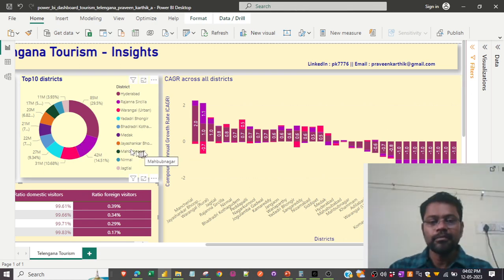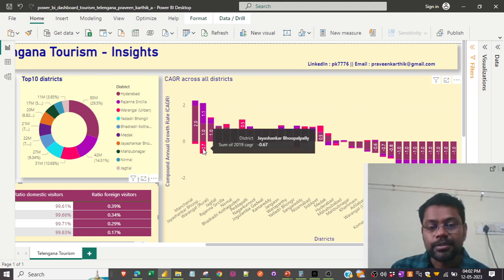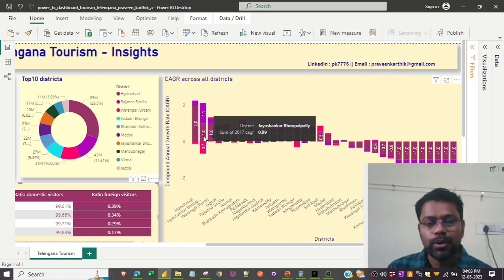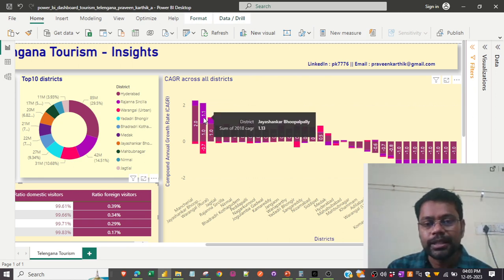If you see in this district, let's say, what district is this? This is Jaishankar Bhopalpalli. So let's see the CAGR rate over above zero, which is in 2017, it is 0.99, and in 2018, it was 1.13.